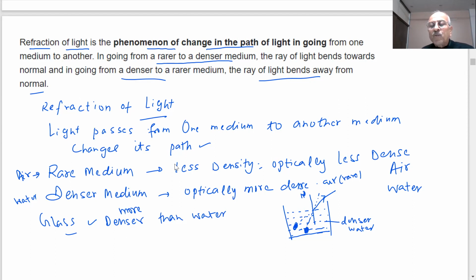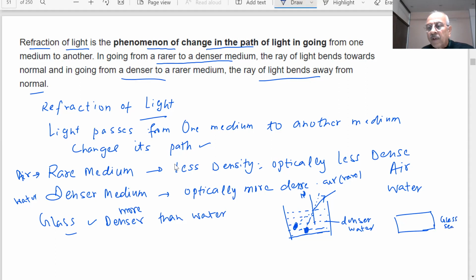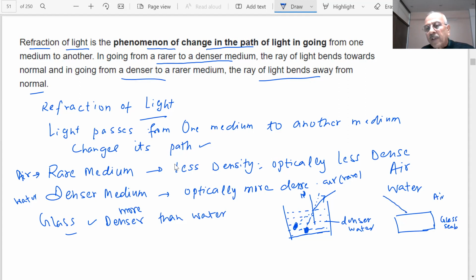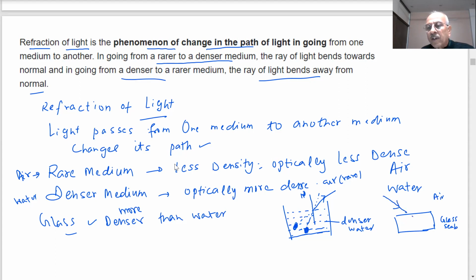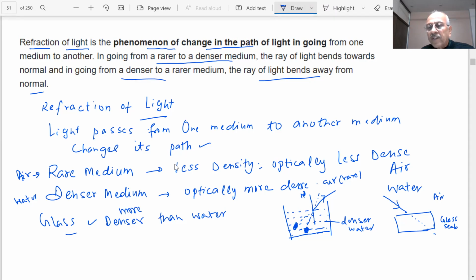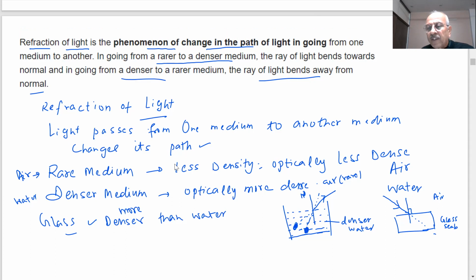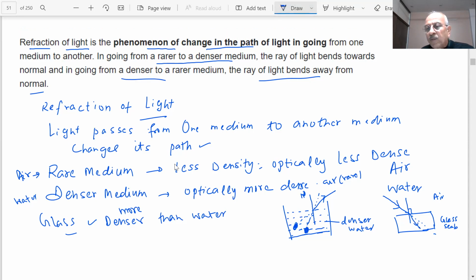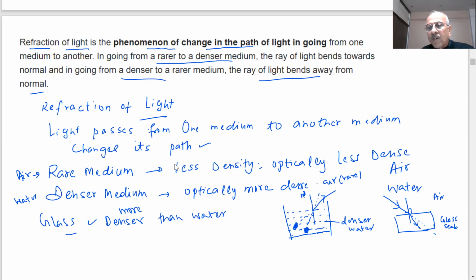What happens when light moves from rare to denser? For example, consider this is a glass slab, and this is my air. Supposing light is coming like this, students. It should go straight like this, but it doesn't. If I draw the normal, it is a 90-degree angle. What happens? It bends towards the normal. What you are seeing now, when it moves from air to glass, it is bending towards the normal.